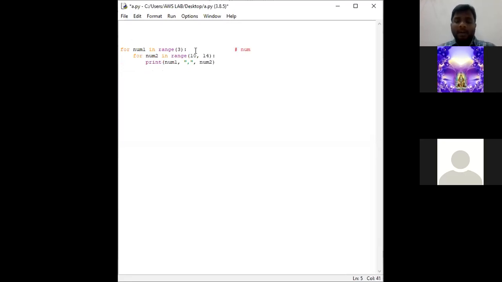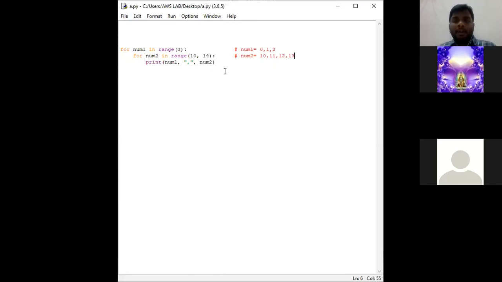In this particular statement, num1 consists of values 0, 1, 2, since range of 3 means 0, 1 and 2. In this particular statement, the variable num2 consists of values 10, 11, 12, 13, since range of 10, 14 means 10, 11, 12 and 13. 14 will not be considered.